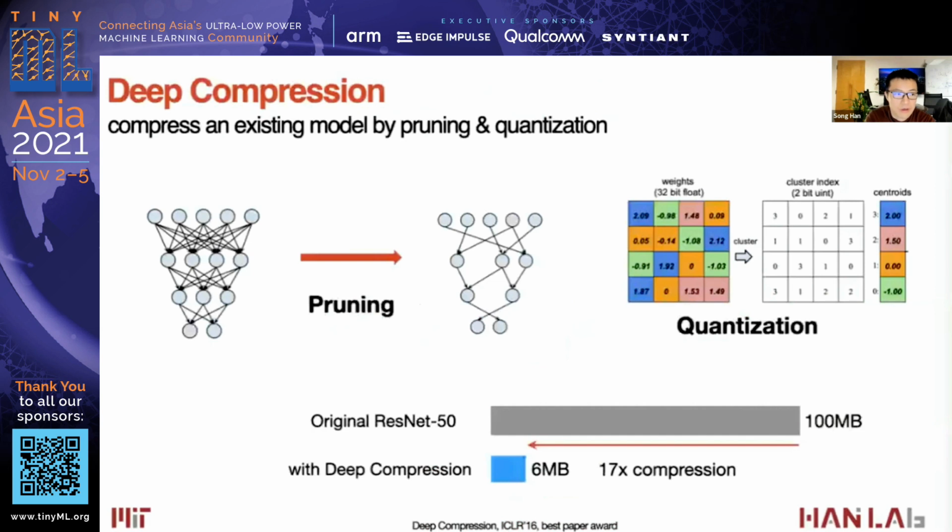To achieve this goal, previously I proposed an algorithm called deep compression, where we can compress an existing model by pruning and quantization. Pruning reduces redundant connections and redundant activations, and quantization uses fewer bits for the weights and activations. After deep compression, we can reduce the model size from 100 megabytes to only 6 megabytes. So that is 17 times compression without losing accuracy.